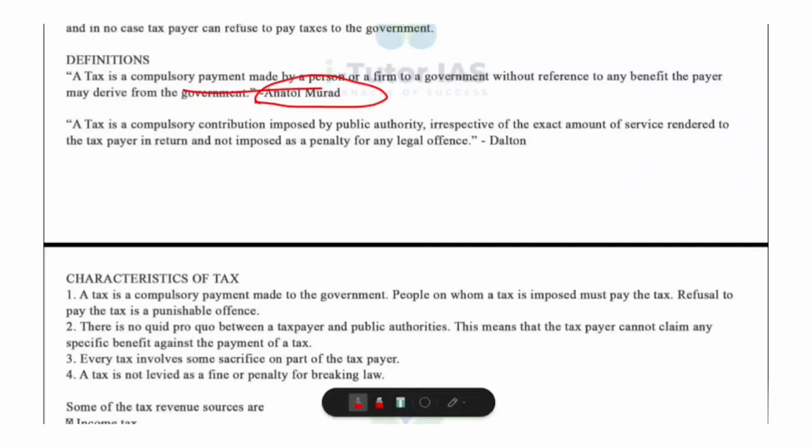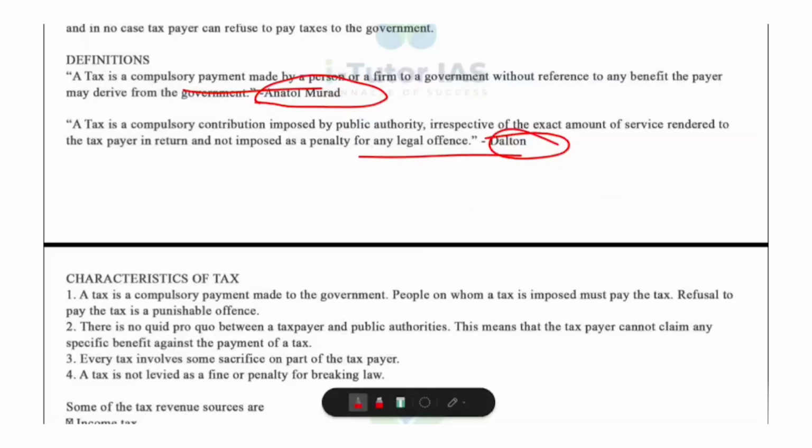And Hugh Dalton, he told that a tax is a compulsory contribution imposed by public authority irrespective of the exact amount of service rendered to the taxpayer in return and not imposed as a penalty for any legal offense. What does that mean? That is, tax is compulsory. You pay it even if the government does not give you a service equal to the amount you paid. It is not a punishment or penalty.